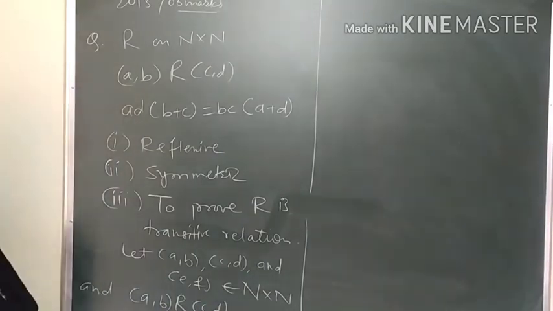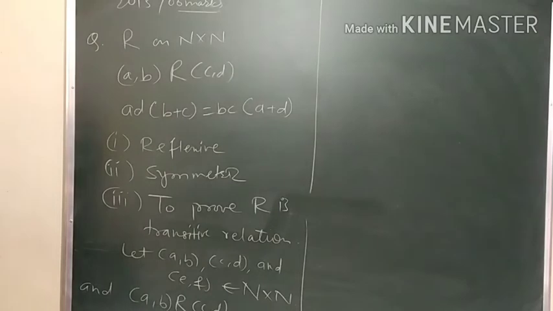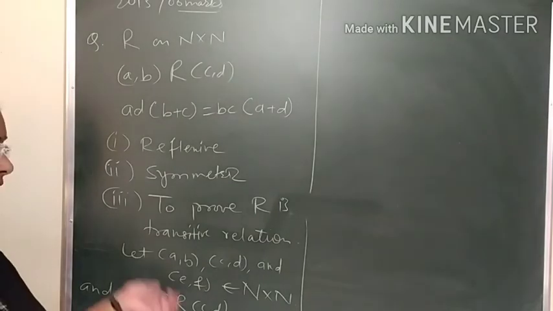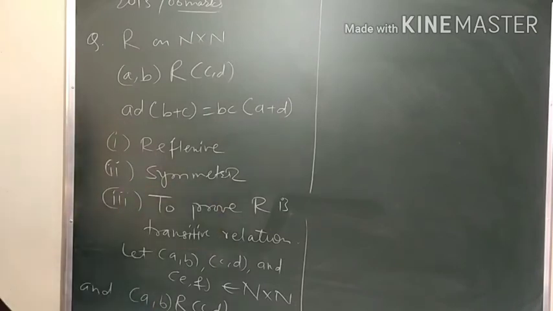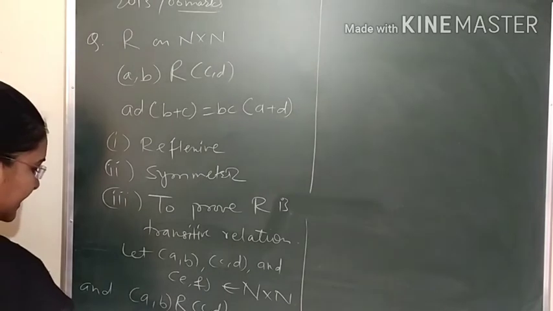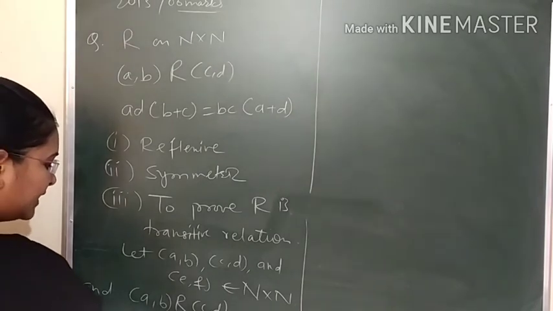We cannot write that (a, b) belongs to R because here this R will have the elements in the form of ordered pairs. Okay, so here we have (a, b) related to (c, d) and first to second and second to third, and (c, d) related to (e, f).